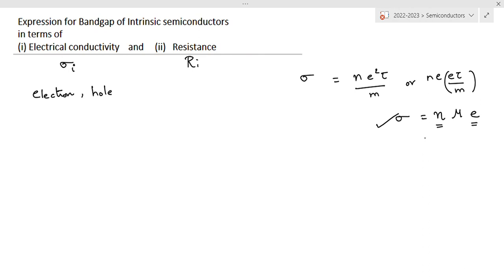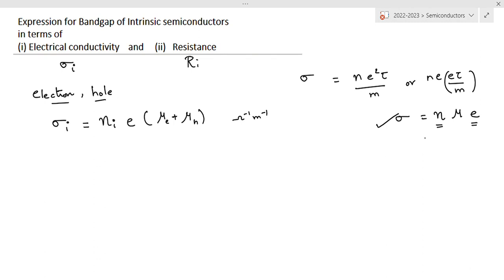Therefore, the electrical conductivity of an intrinsic semiconductor can be given by n_i e (mu_e plus mu_h), the unit being ohm inverse meter inverse.